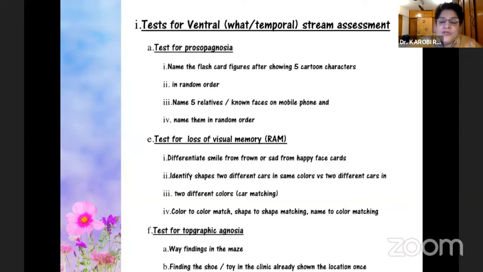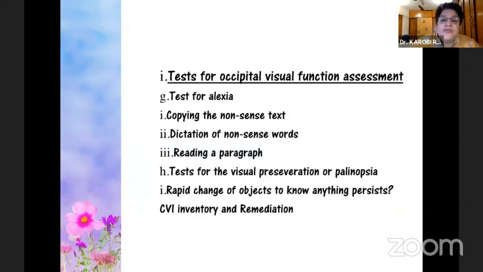or where there is loss of visual memory, where you differentiate a smile from a frown or sad from happy faces. You identify shapes of two different cars with the same color, or two different cars in two different colors, color to color match. And the topographic agnosia test, where you find your way through a maze or find a shoe in a clinic with a lot of shoes around. So these are few tests which are done.